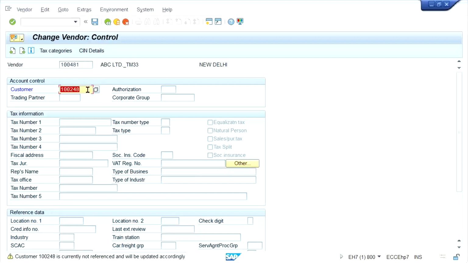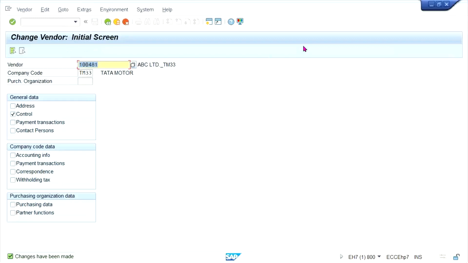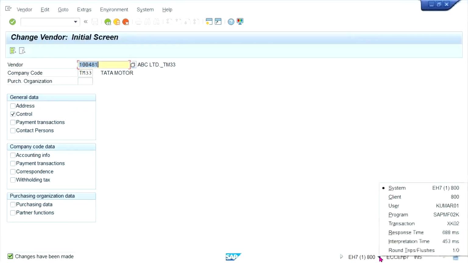This vendor is already linked or not? So system found it is not linked. It is saying that it is not referenced and will be updated accordingly. It means it is going to be updated the moment you press enter.